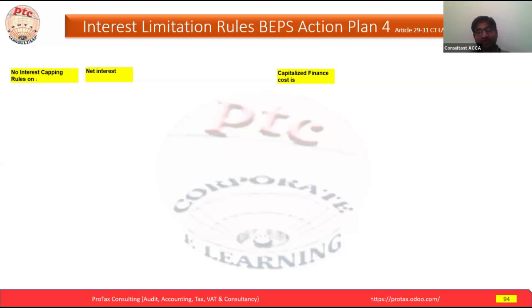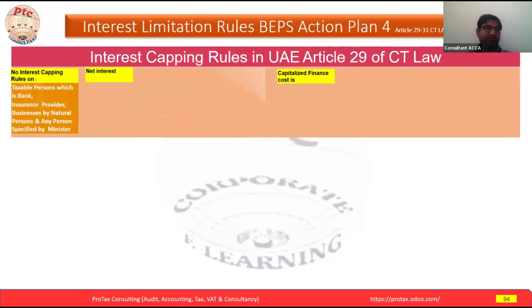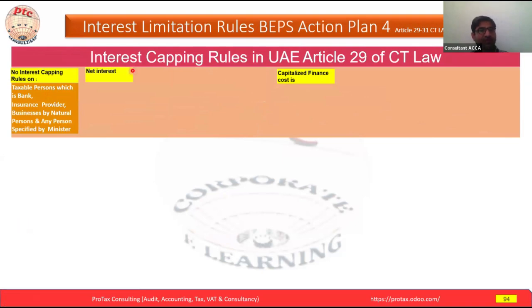It will help you apply the interest capping rule easily if these key notes are with you, because the concept we have already gone through, and we already have the understanding of how to apply it. Now the summarized version, how to keep the key notes for the interest capping rule. The first point that we saw: the interest capping rule does not apply to which taxable person. We discussed this in the previous session also.